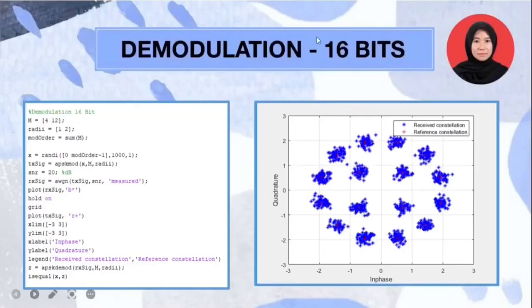For demodulation of 16 bits, first you need to demodulate a system of APSK signal that has an unequal number of constellation points on each ring. After plotting the received constellation, you need to define vectors for the modulation order and APSK ring radii. Apply APSK modulation to the data, then pass the modulated signal through a noisy channel. Then, plot the transmitted reference signal points and the noisy received signal points.